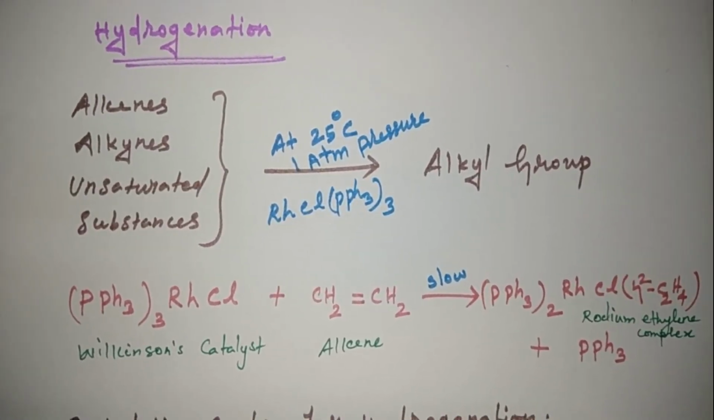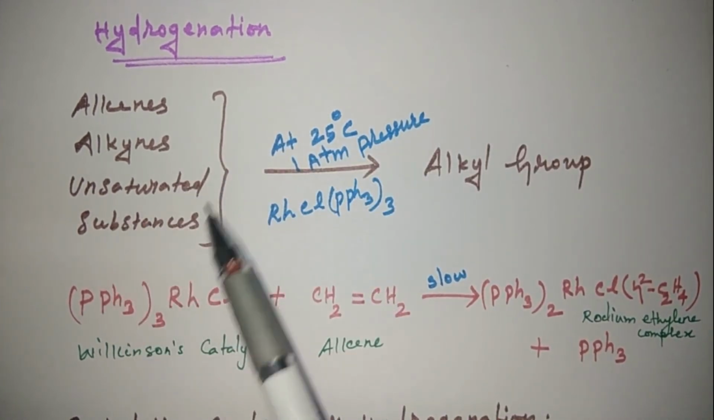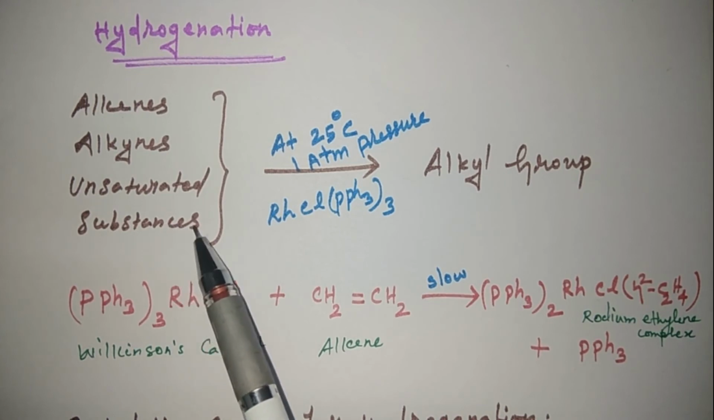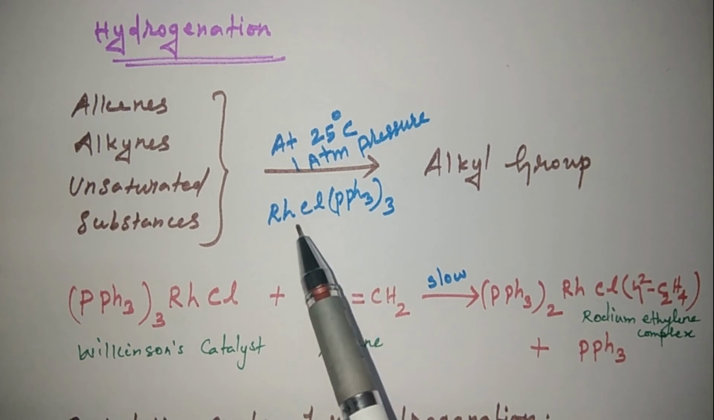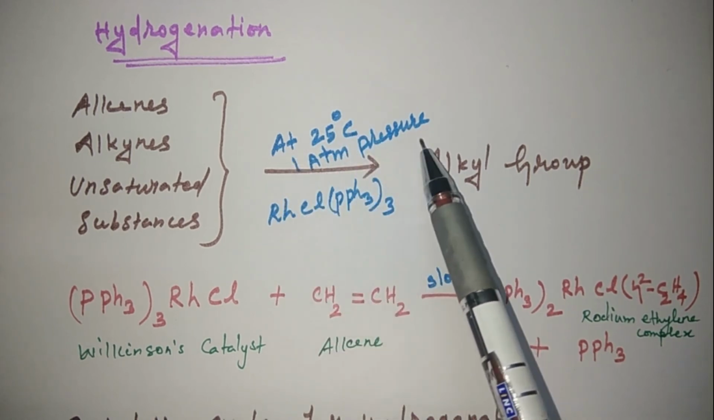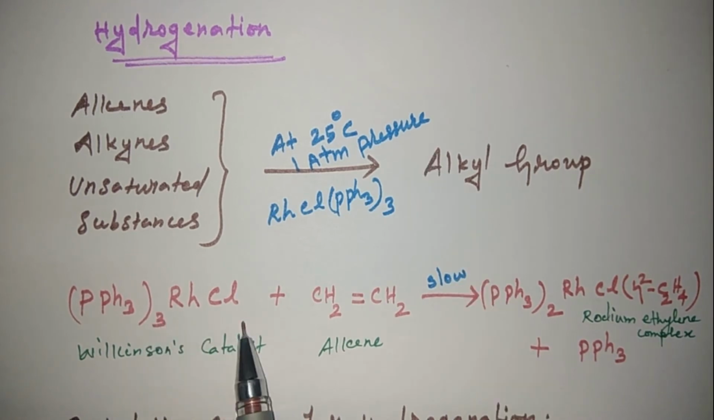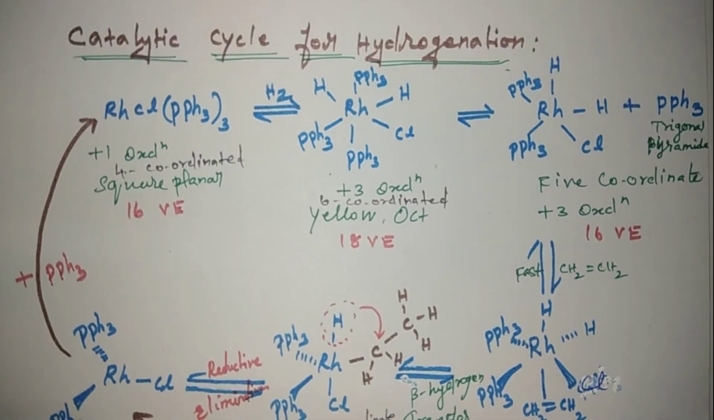Now we see the hydrogenation of alkenes. Alkenes, alkynes and unsaturated substances are reduced into alkyl groups by Wilkinson catalyst at 25 degrees centigrade and 1 atmosphere pressure. It is a Wilkinson catalyst. It is an alkene. In this slow step, we get a rhodium ethylene coordinated complex with the elimination of PPh3 ligand.